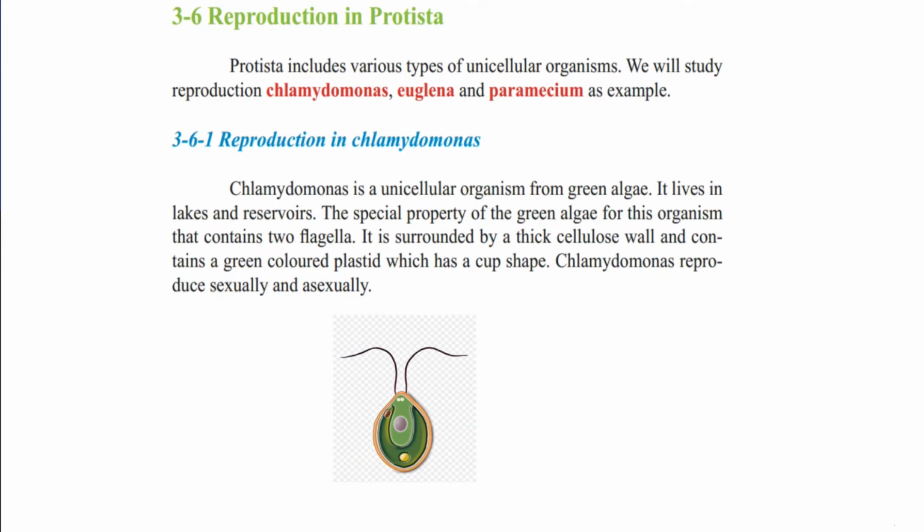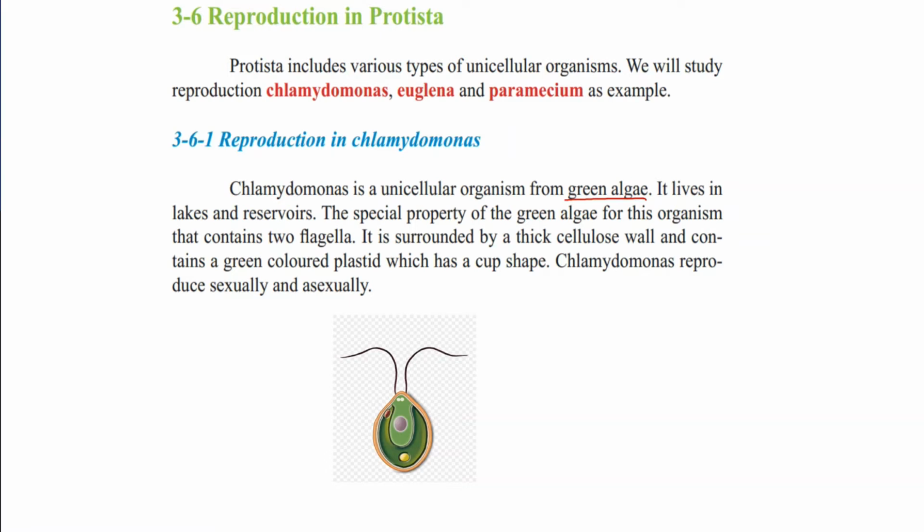Chlamydomonas is a unicellular organism from the green algae. We can say it is green in color because it has chloroplast. It lives in lakes and reservoirs, like water waiting in a place for a time, but smaller than lakes.